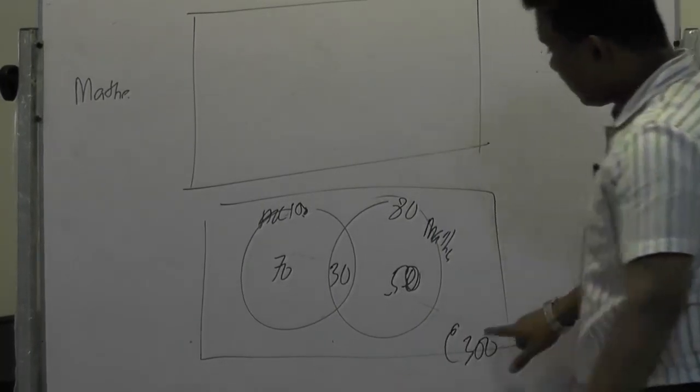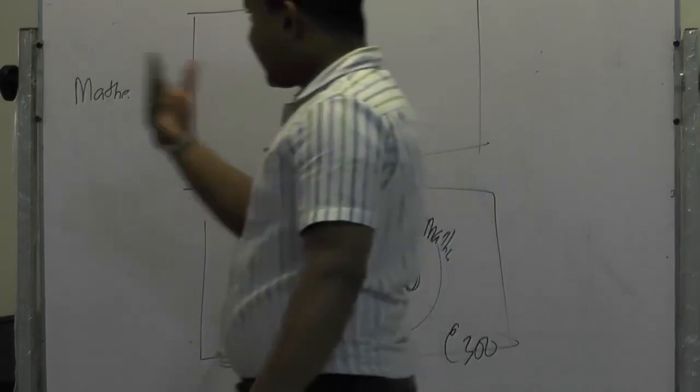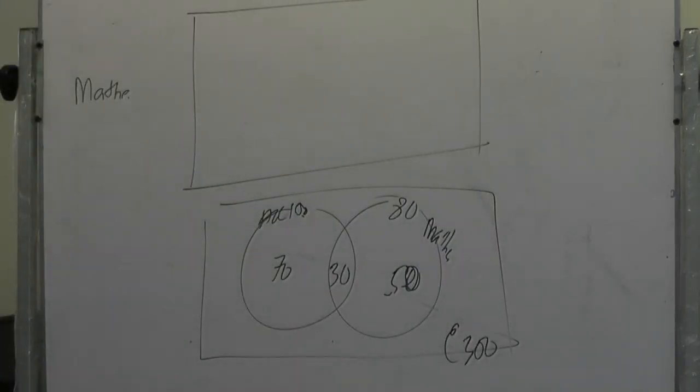If you select a student for the head prefect position, what is the probability of him studying only one subject, right? Look at the second table I have given you, as well as you can develop this Venn diagram. That is question 1.7.